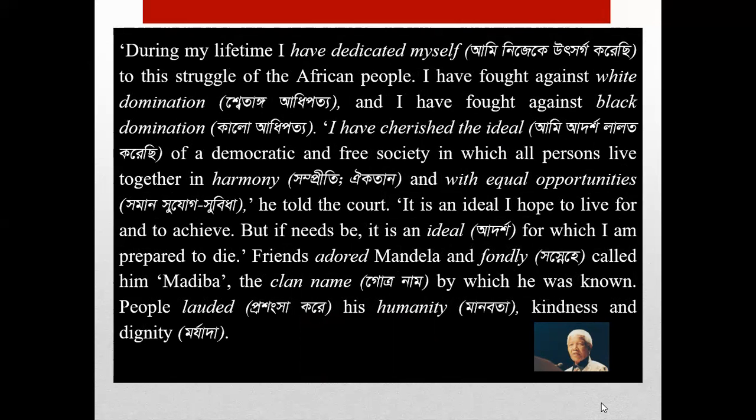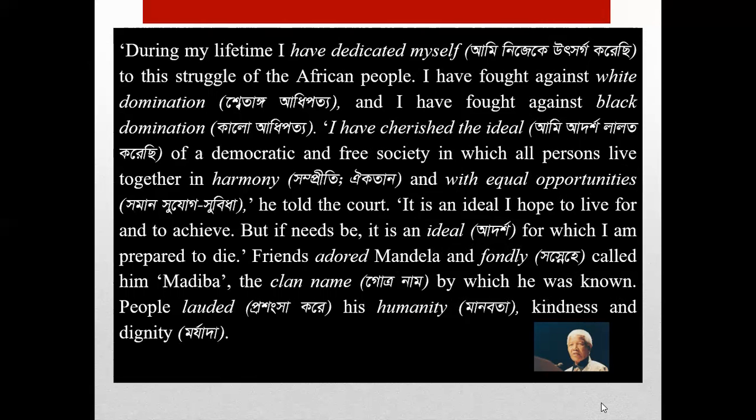So, what type of society did Nelson Mandela want? Nelson Mandela wanted a democratic and free society in which all persons live together. He wanted such a democratic society where all persons will live together in harmony and with equal opportunities. So he wanted such a society where there will be equality. All people will be treated equally. And he told these words to the court.